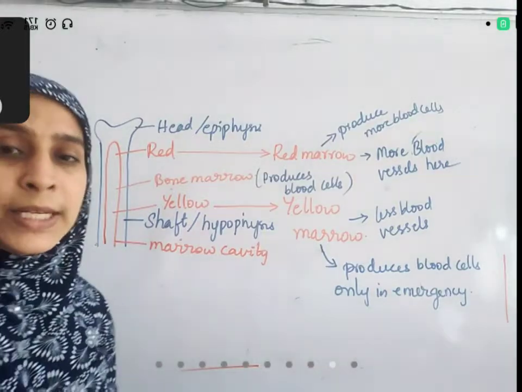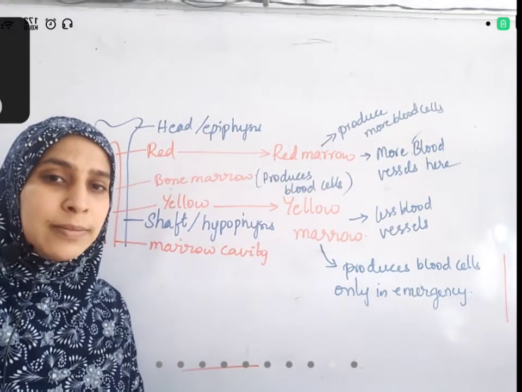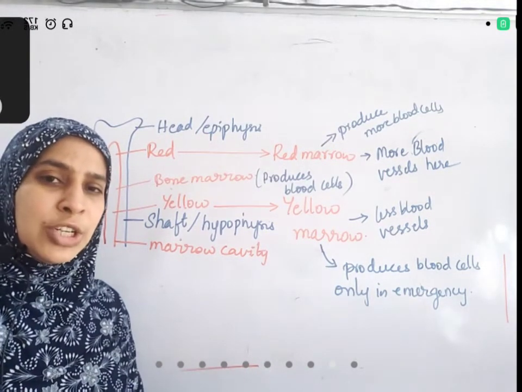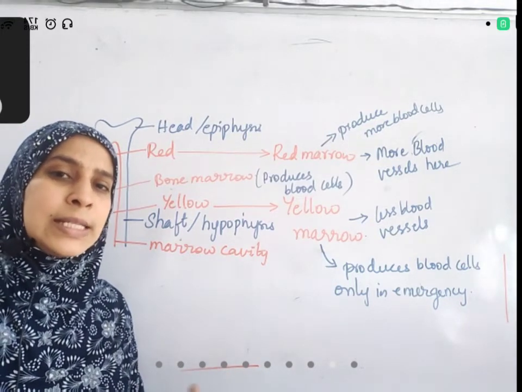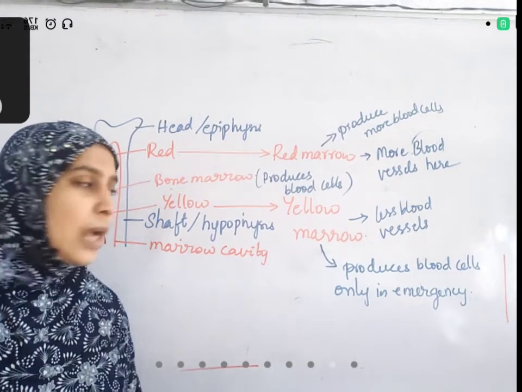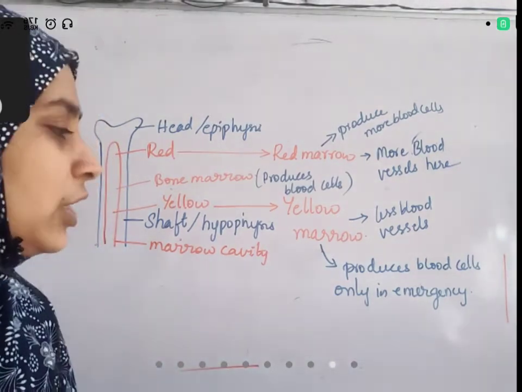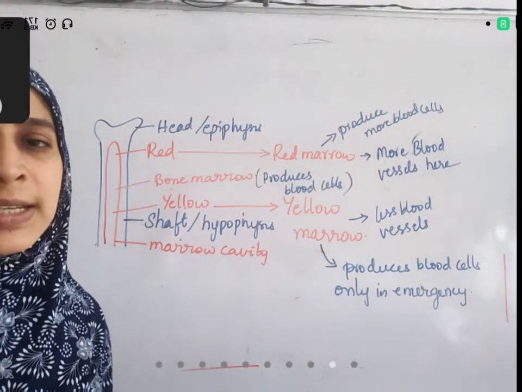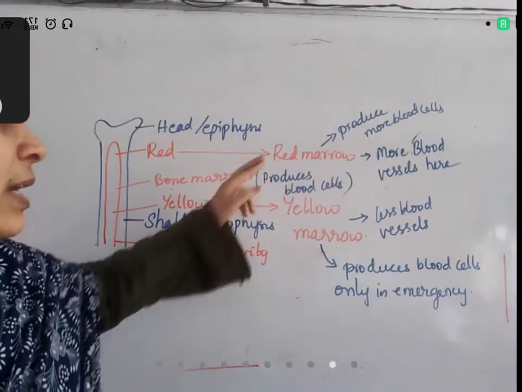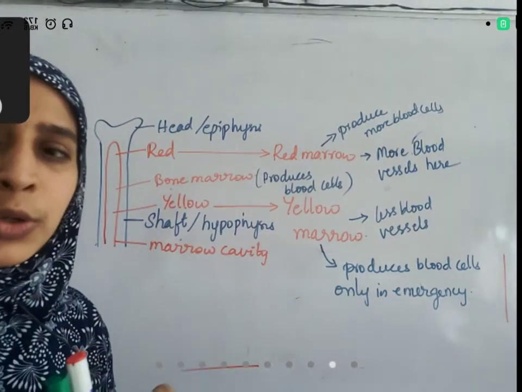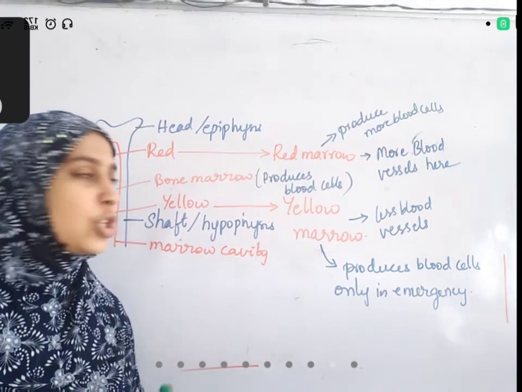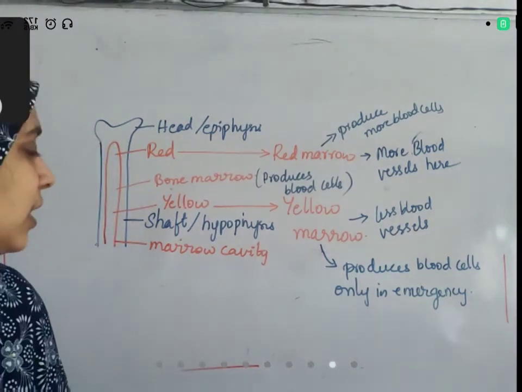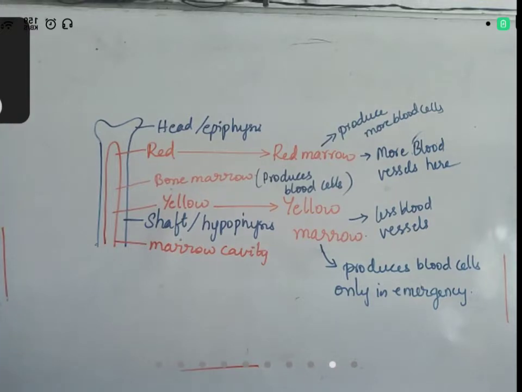When more red blood cells or more blood cells are dying. There is some infection in our blood, like, take for example, jaundice or malaria has occurred, blood cells are dying very fast. At that time, our body needs to produce more blood cells. So at that time, both red marrow and yellow marrow will work together and produce more blood cells. Right. So that is the difference between red marrow and yellow marrow.